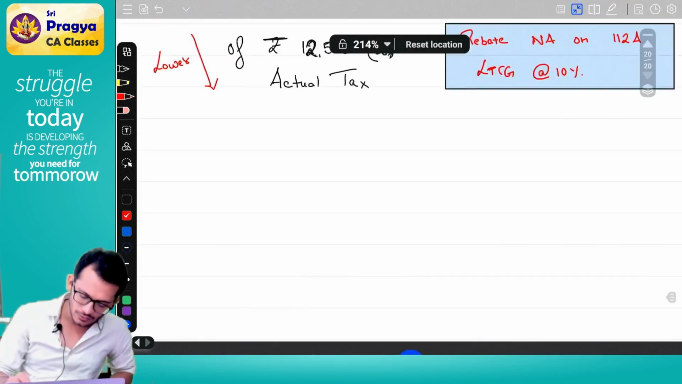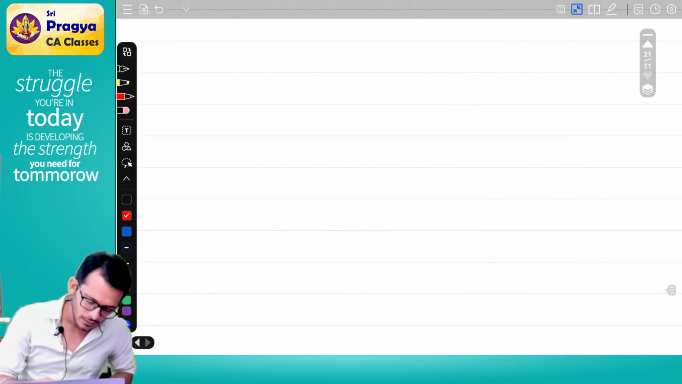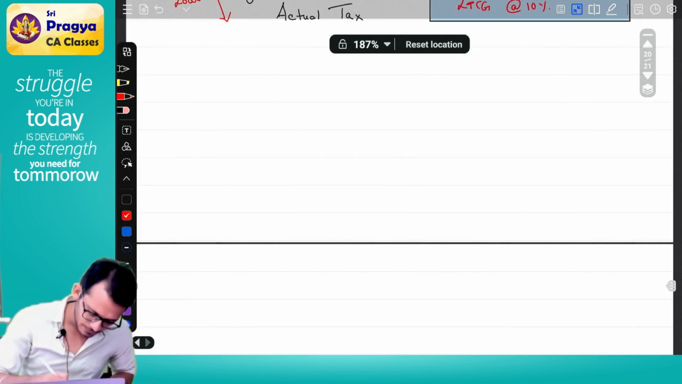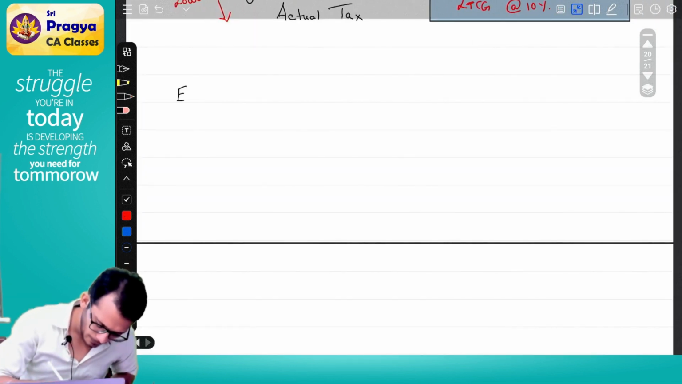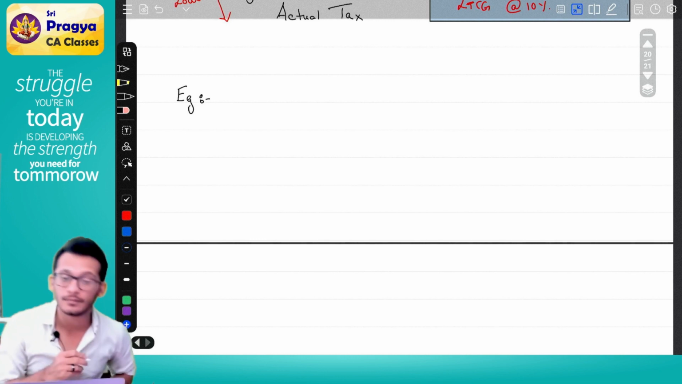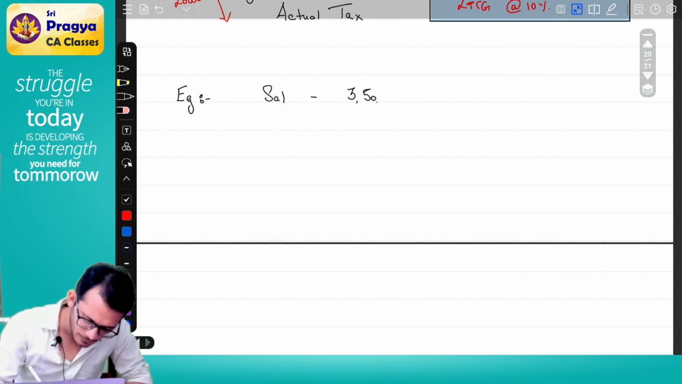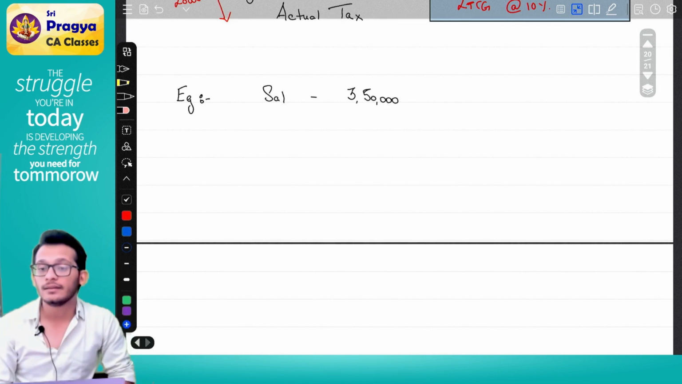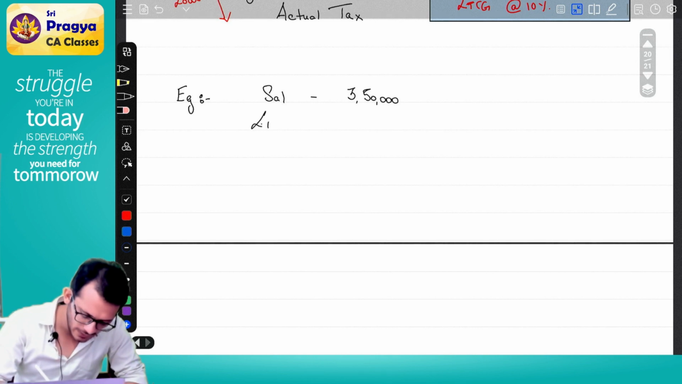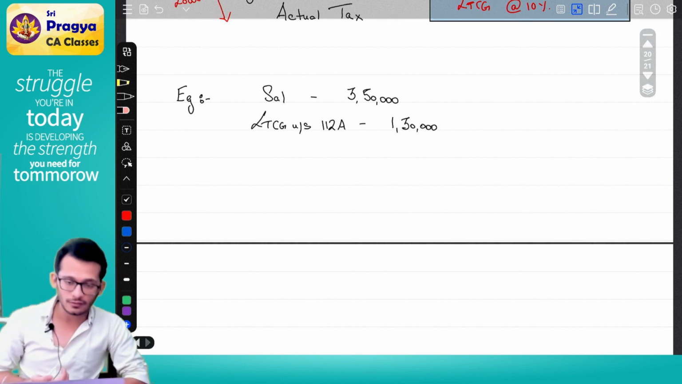What does this mean, Rahul? Let's do an example. Assume I am a person. My salary income is given as 3,50,000. I also have an LTCG under section 112A, assuming 1,30,000. What is my total income, ma?